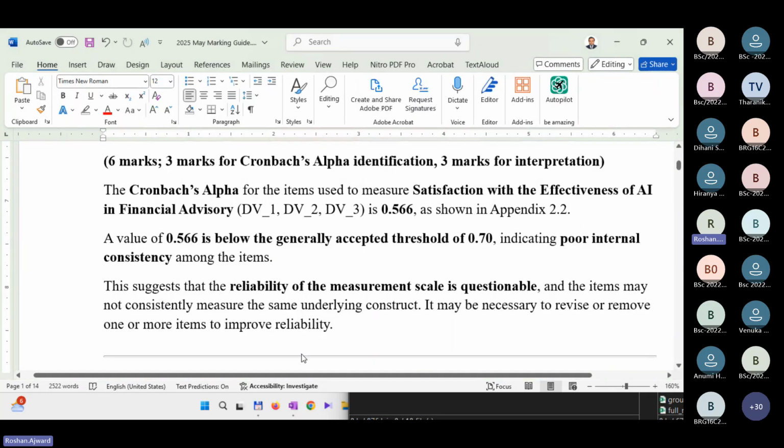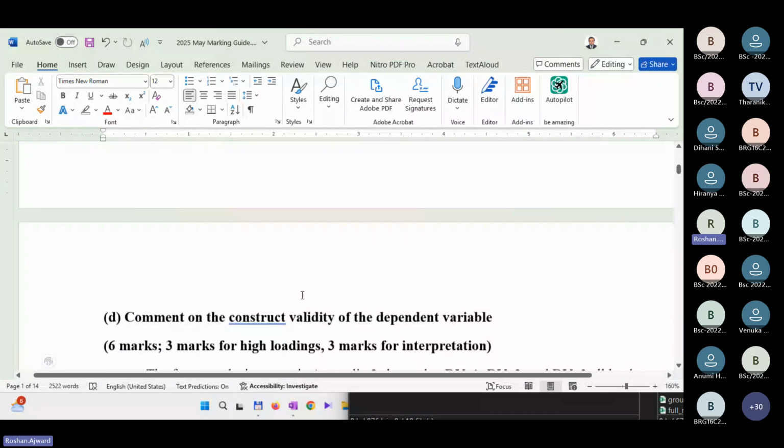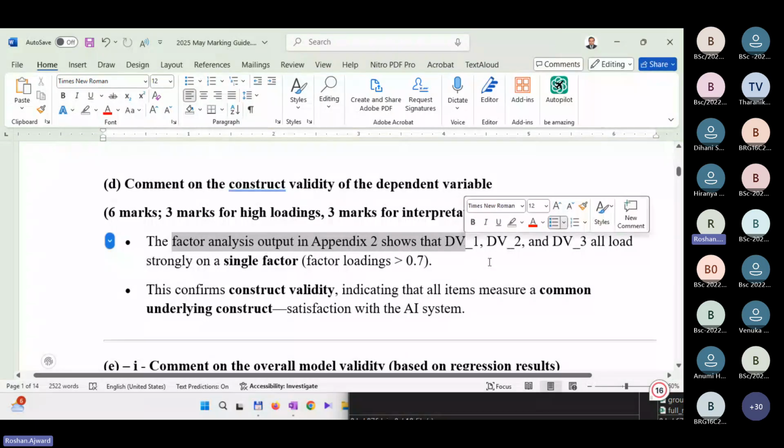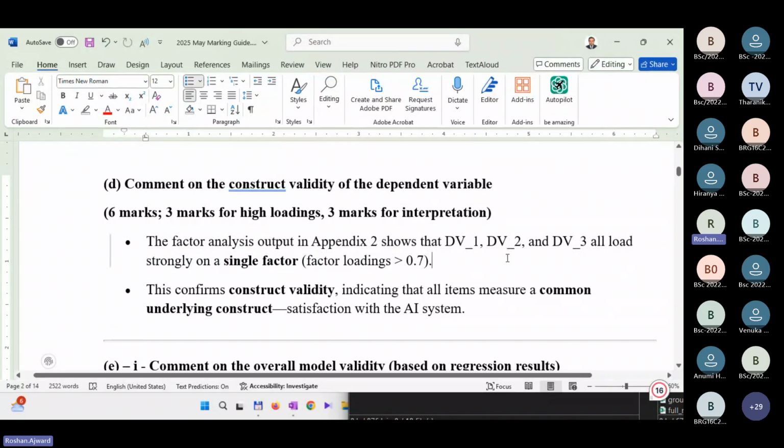Comment on the construct validity. You have to very clearly say the factor analysis output in appendix 2 shows DV1, DV2, DV3. Those are the 3 items of the dependent variable, 3 statements. All load strongly on a single factor. Factor loadings are also above 0.7. This confirms construct validity, indicating that all items measure a common underlying construct: satisfaction with AI system.